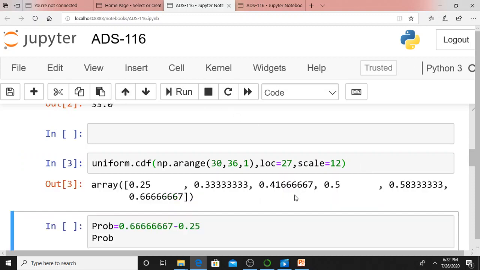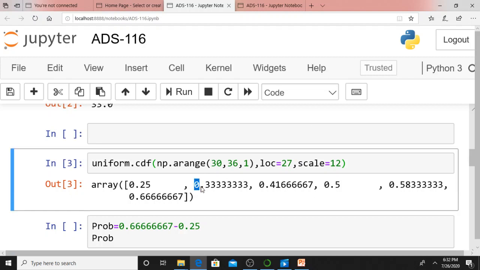What you are getting, as I told you, are probabilities. 0.25, 0.333 means this 0.25. It means the probability of what values? 30, 31, 32, 33, 34, 35. I can say like this: the cumulative distribution function for 30 is 0.25. The cumulative distribution function for 31 is 0.